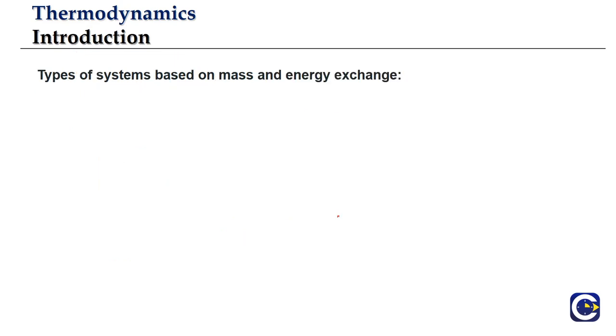And if you look at the system and surroundings interaction, there are basically two kinds of interactions or exchanges. One is mass exchange, the second is energy or heat exchange. So if we have a surroundings and system combination where mass exchange is possible, as well as energy exchange or heat exchange.